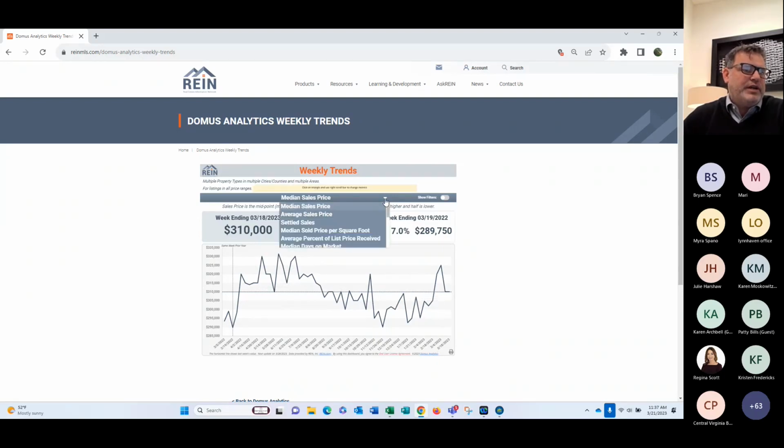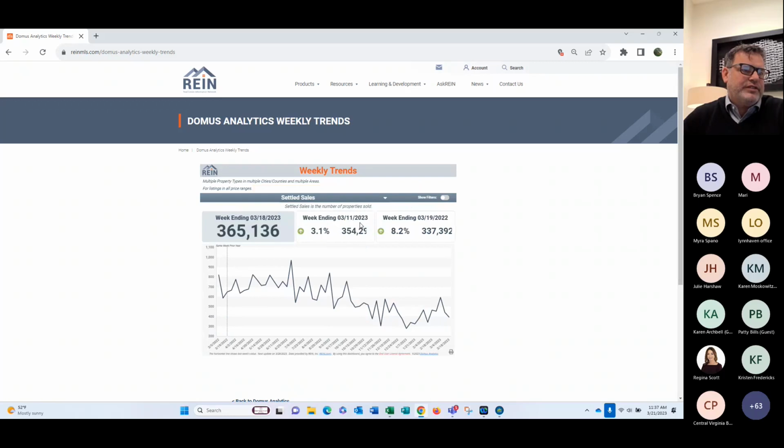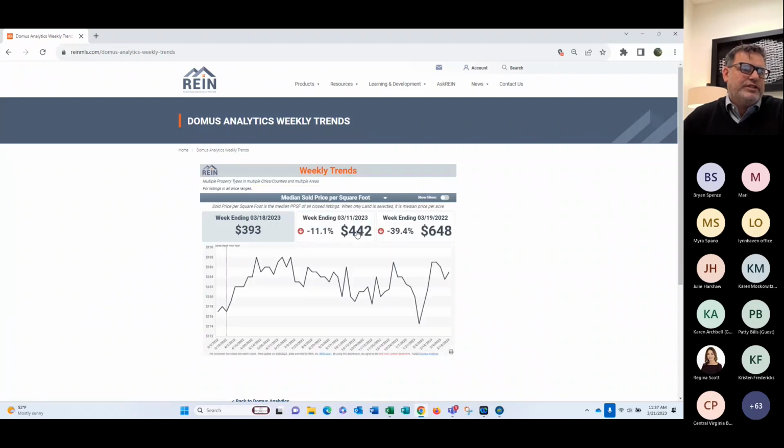If you don't want the median sales price, you can have the average sales price. Change that. If you want settled sales, click on that, and it changes the numbers for you. You want median sold per square footage? Boom, there you go. Again, you'll see these are all happening in real time. So we've got median sold, average percent, median days, sold dollar, active listings.